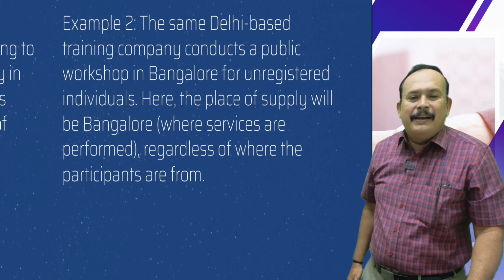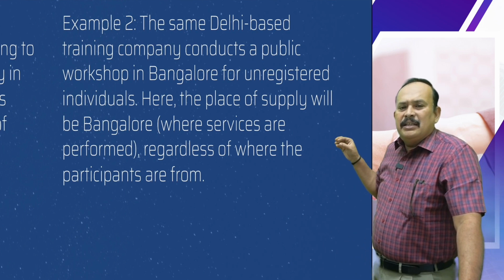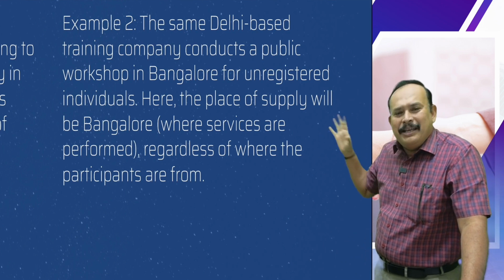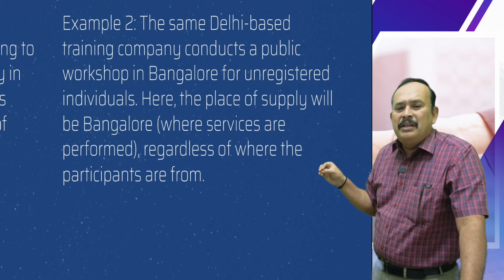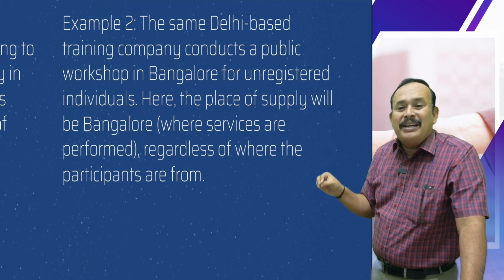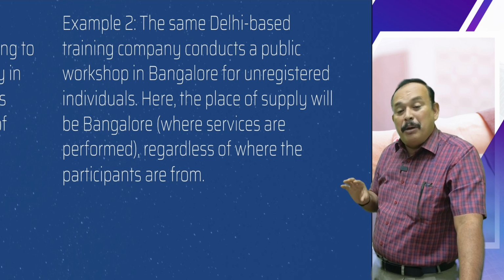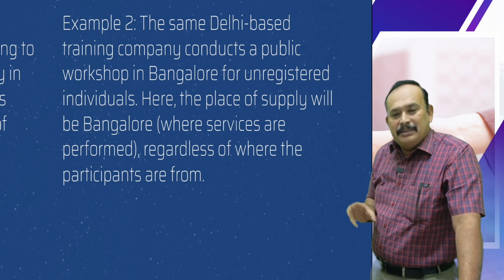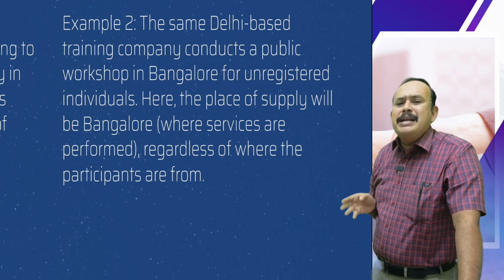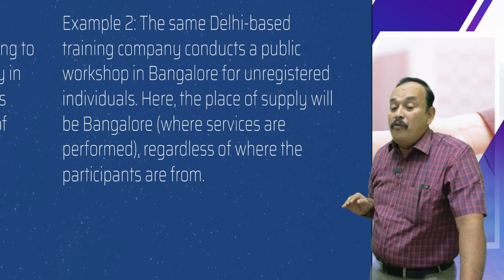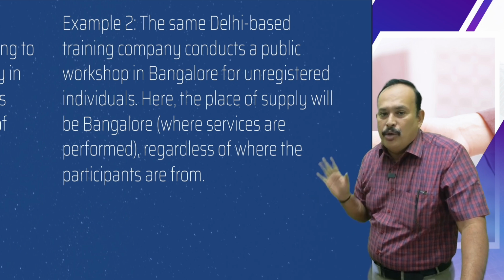Example 2 I am bringing here. The same Delhi based company conducts a public workshop in Bangalore for unregistered individuals. Public workshop means training. Workshop means training. To whom? To unregistered individuals. Where performed? In Bangalore.